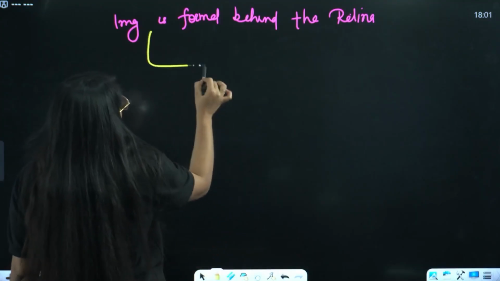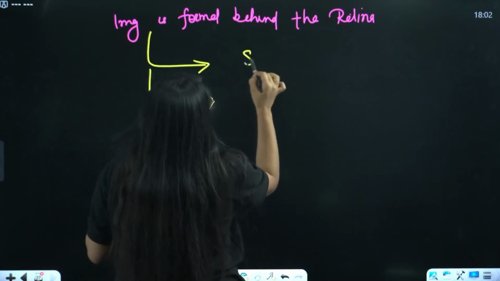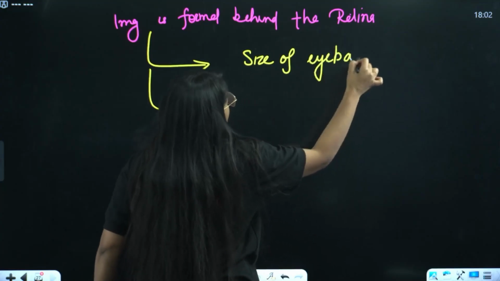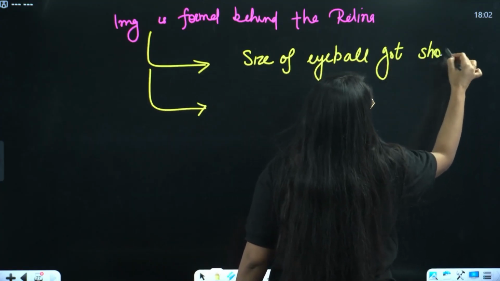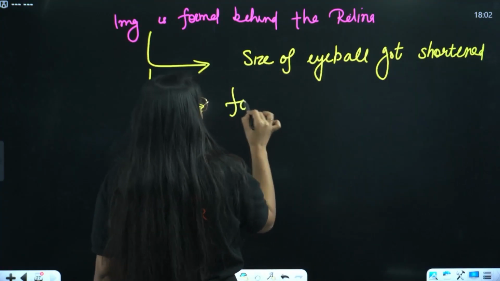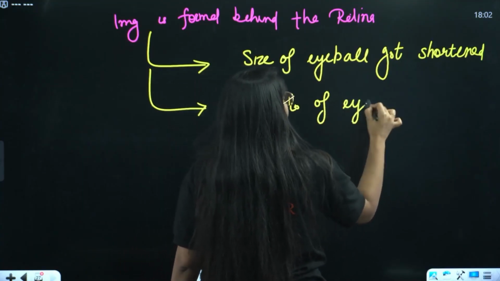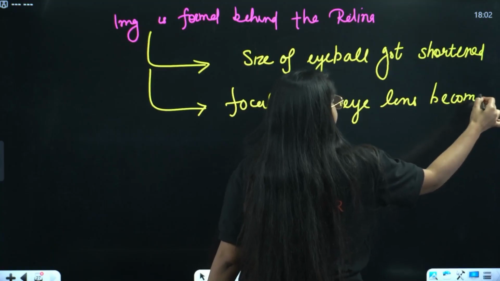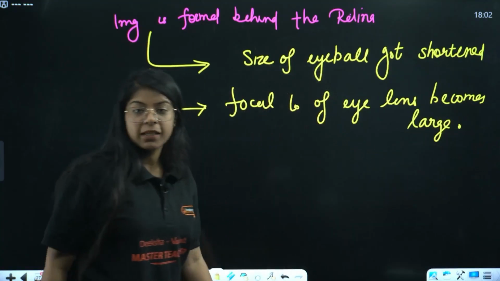Now if the image is formed behind the retina, it is because of two reasons: the size of the eyeball got shortened, or the focal length of the eye lens becomes large. Done. These are the two causes.